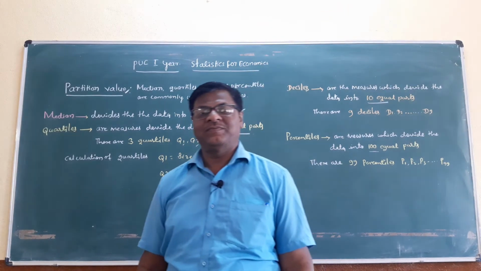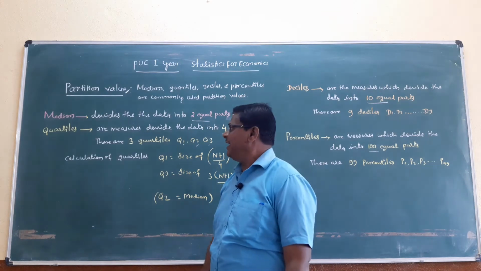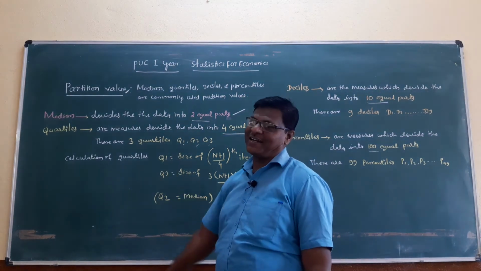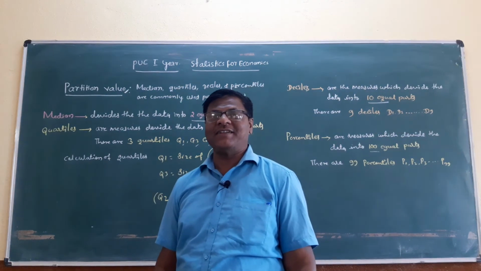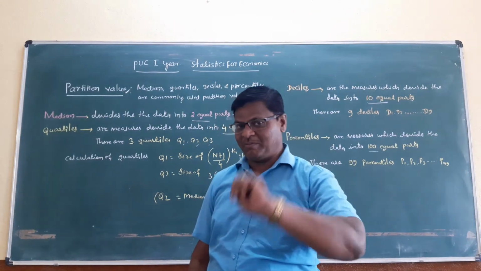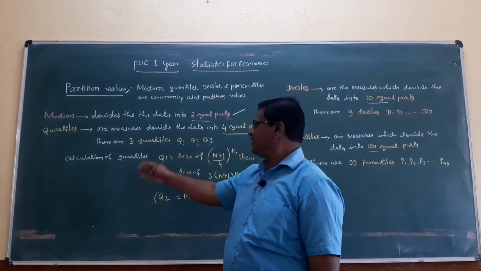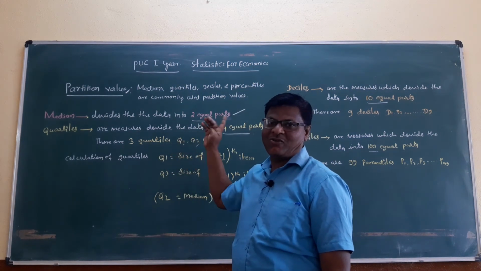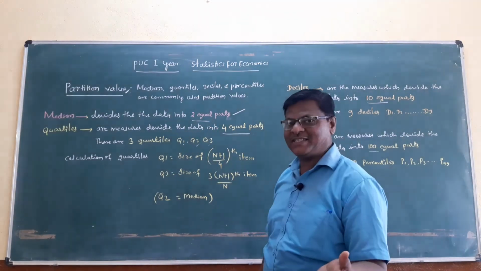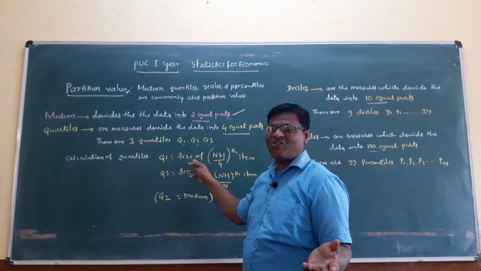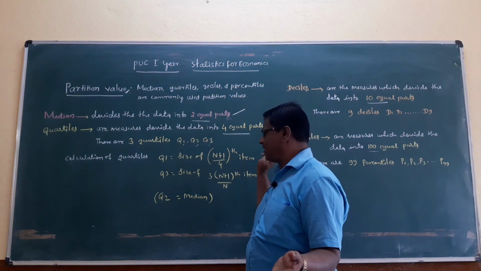Students, the question will be how many parts the quartiles divide the data into. The quartiles are the measures which divide the data into 4 equal parts, and there are 3 quartiles, Q1, Q2, Q3. Q1 is size of (n plus 1) divided by 4th item.